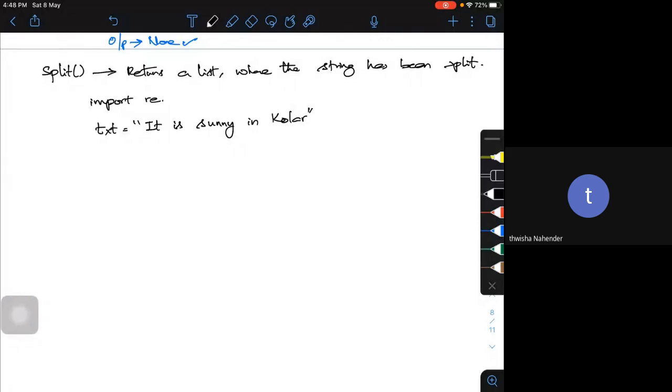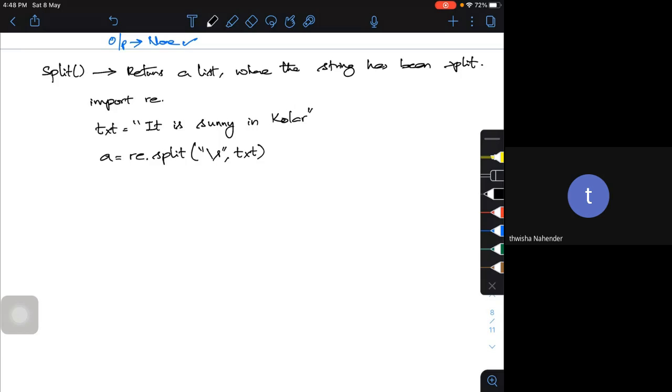Let me call it A equal to re.split, and let me use backslash s, small s, that is split at every white space character, on the text.